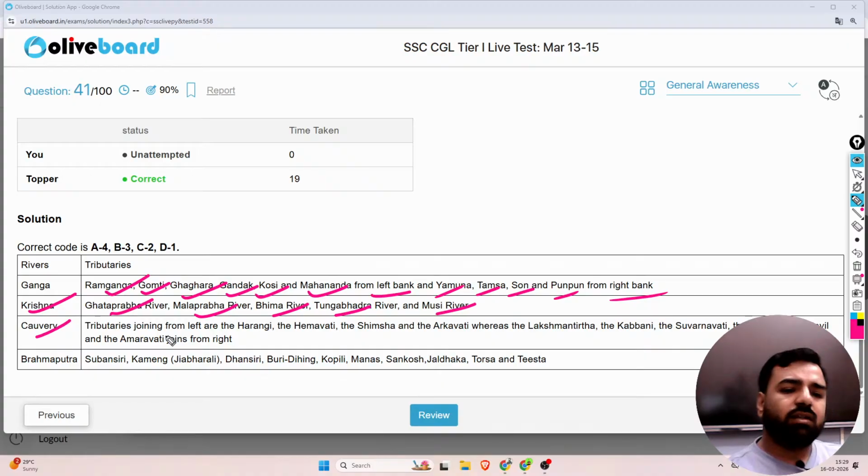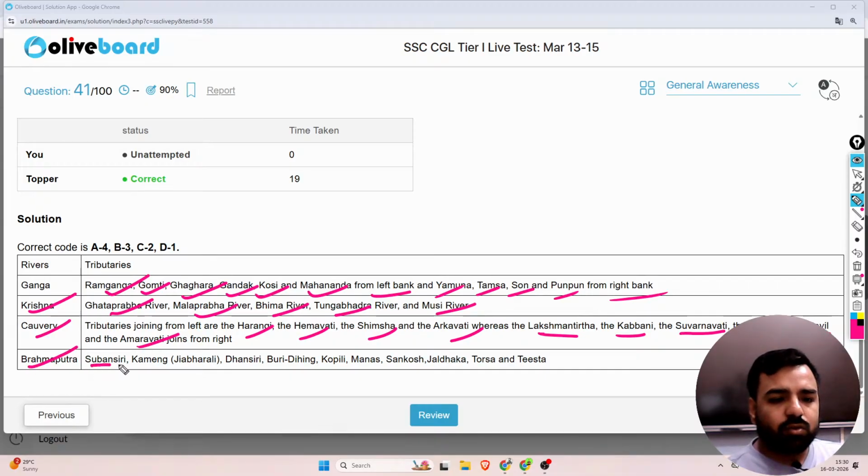For Kaveri, tributaries joining from the left are Harangi, Hemavati, Shimsha, then Arkavathi. Whereas Lakshmana Tirtha, Kabini, then Suvarnavati, Bhavani, the Noyyal, and Amaravati join from the right. Brahmaputra: Subansiri, Kameng, Dhansiri, Buridihing, Kopili, Manas, Sankosh, Jaldhaka, Torsa, Teesta.